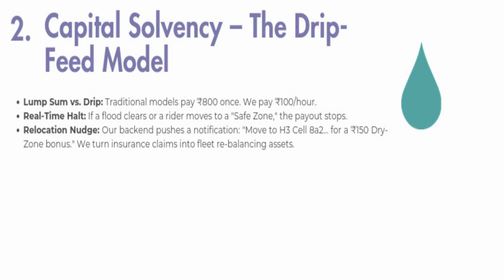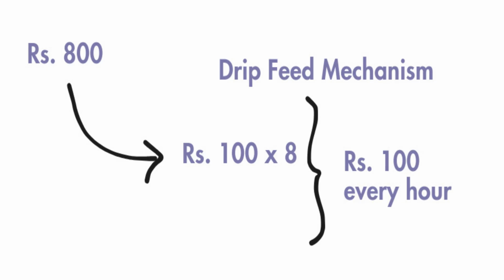Next, traditional insurance pays a risky lump sum. We invented the drip feed payout. If a flood clears in 2 hours, our daemon halts the stream, rescuing the aggregator's remaining capital. We pay for the exact duration of the hazard, not a second more.